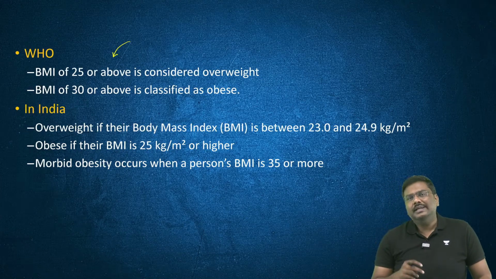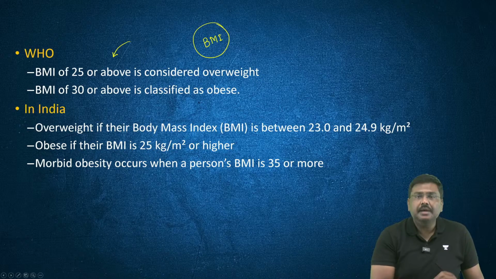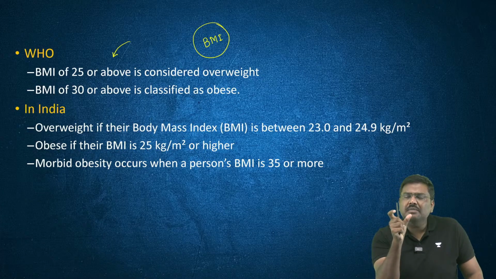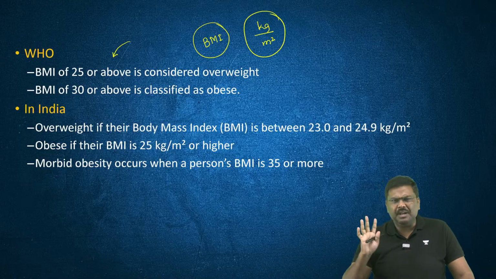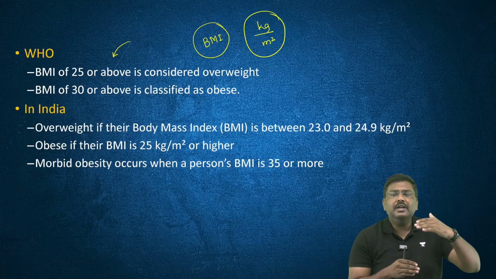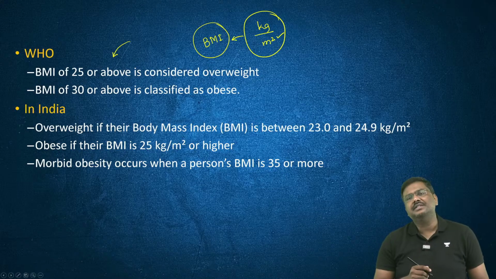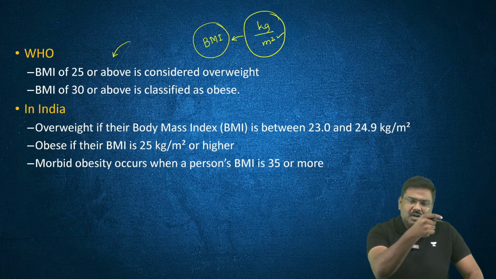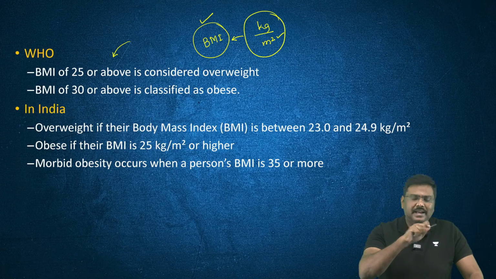India follows. There is a term called Body Mass Index. Please remember this: BMI, Body Mass Index. What is the essential meaning of a body mass index? You take the weight of a person and you divide it by the square of the height of the person. Simple. That will give you the body mass index. And whether you are underweight, or your appropriate weight, or you are obese or high weight, etc., that is defined based on the body mass index.